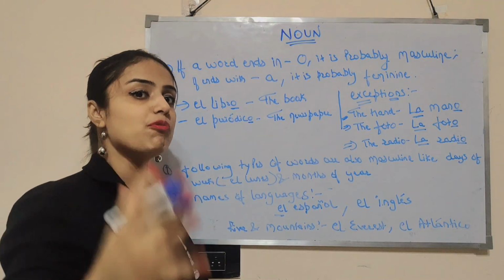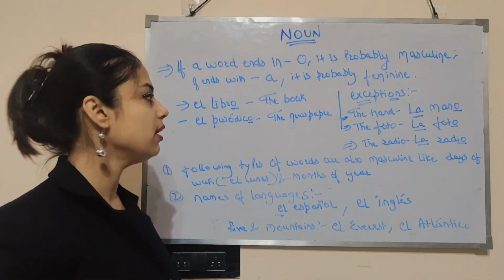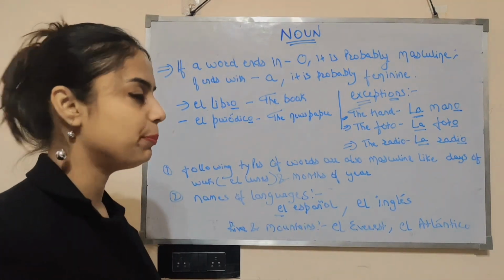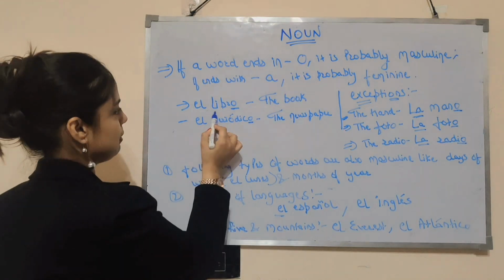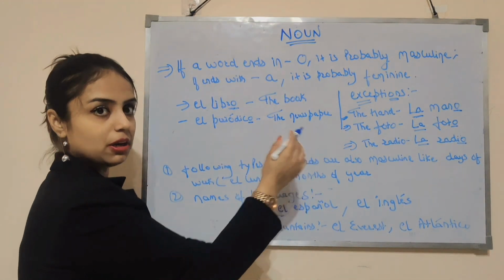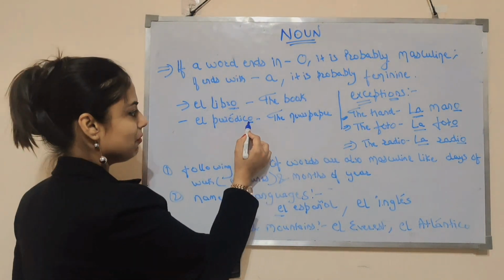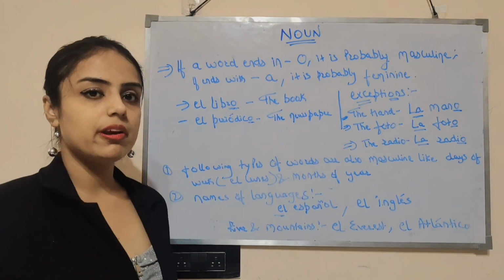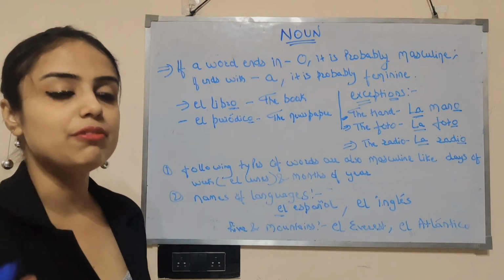For example, if a word ends with O, then it's probably masculine, and if a word ends with A, it's probably feminine. For example, el libro, the book. Here O is coming, so it's el libro. Now the newspaper we generally call periódico. So it's ending with O, so it's el periódico. However, there are certain words in Spanish which end with O, and we are using la in front of them.